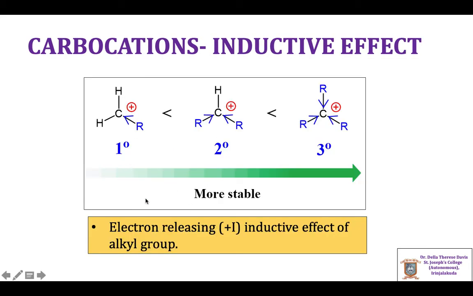So, methyl group is electron releasing, which shows plus I inductive effect, and because of this, the stability follows the order primary less than secondary less than tertiary carbocation. Thus, tertiary carbocation is more stable.